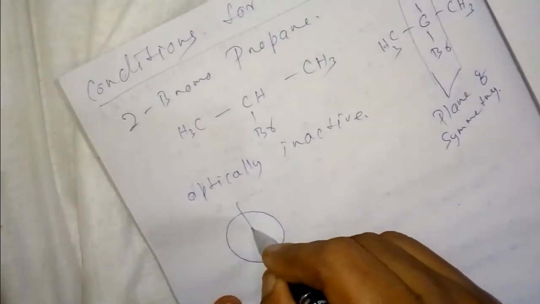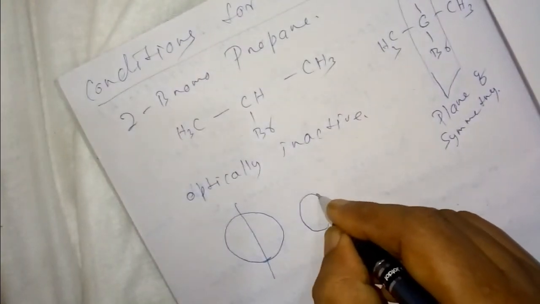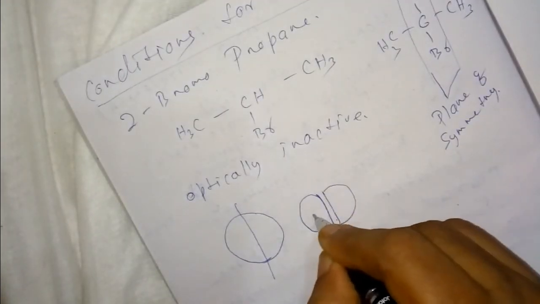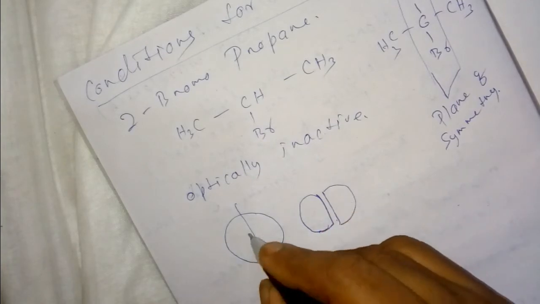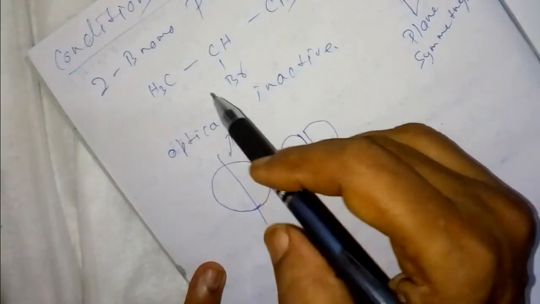Similarly, we can give one more example. This is a sphere, and this is a plane of symmetry. We get two portions, and these two portions are mirror images, so it will be optically inactive. The best example is also 2-bromopropane.